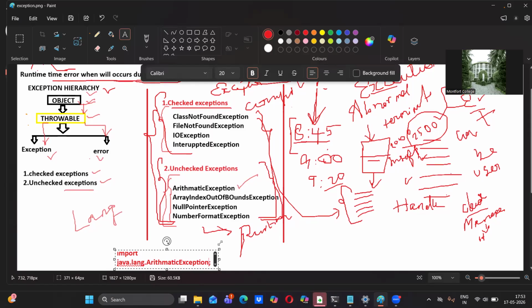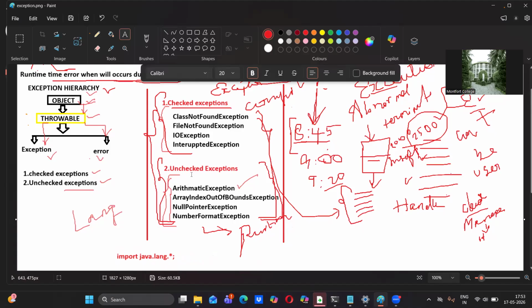Only the arithmetic exception will be taken into the program. But if you want to use everything, star specifies all. So remove this, put star here. No problem. Both are correct.